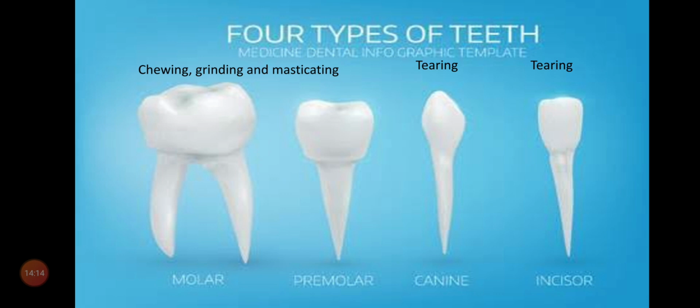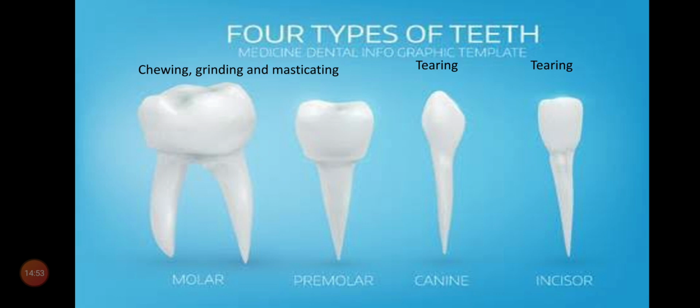Why? These teeth are useful for cutting the food material. Sorry, here it is wrongly written. This is not tearing, this is cutting. The incisors are useful for cutting or biting the food material. For example, if you are given an apple, what will you do? Will you immediately chew the apple? No, you cut a piece of the apple with your four teeth. That means incisors. So incisors are useful for cutting.